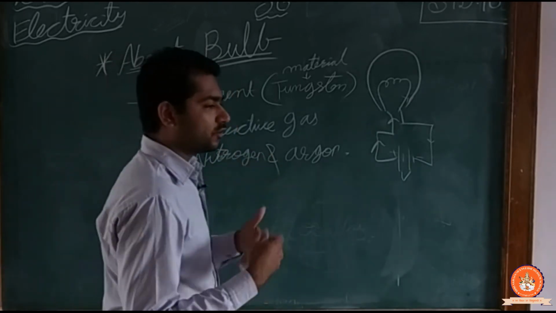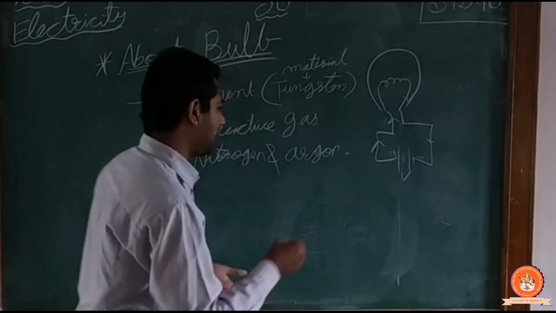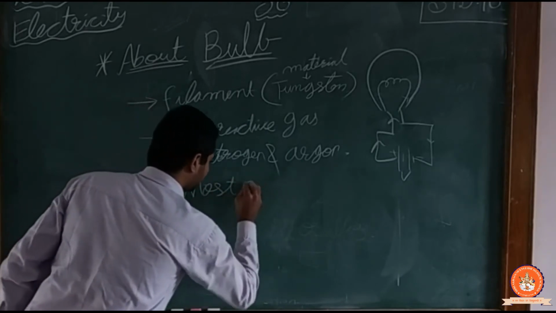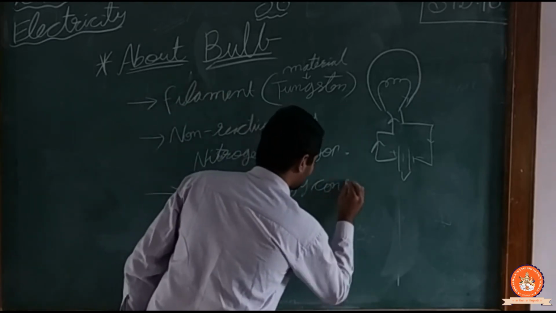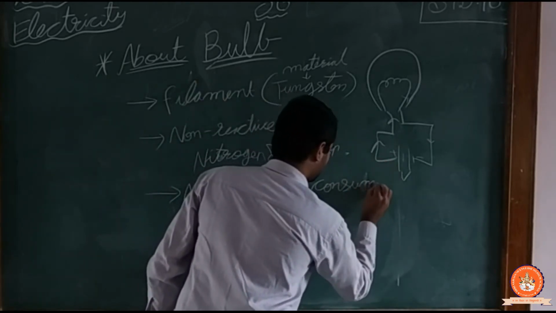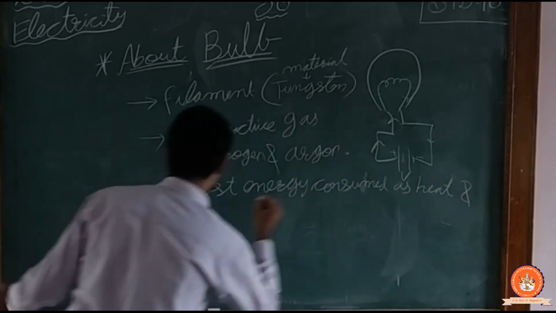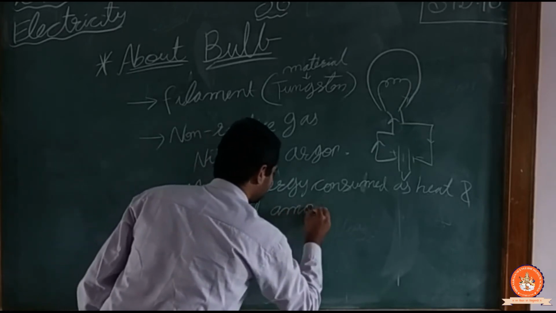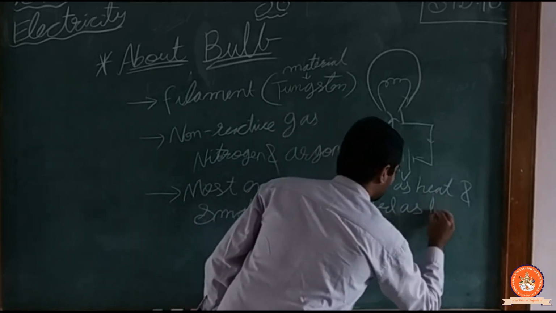Mostly the energy is consumed in the form of heat only, and a small amount is used as light.